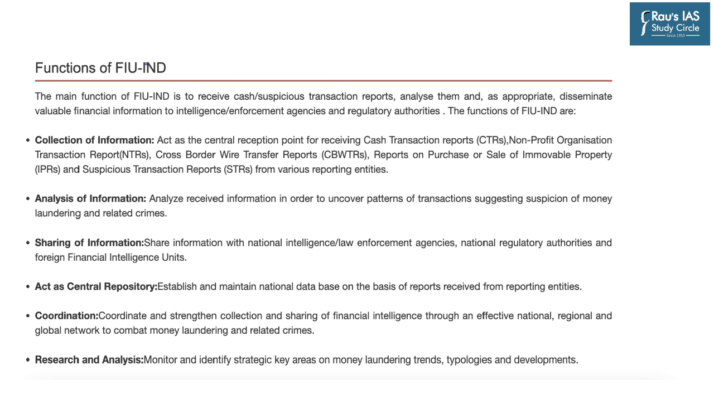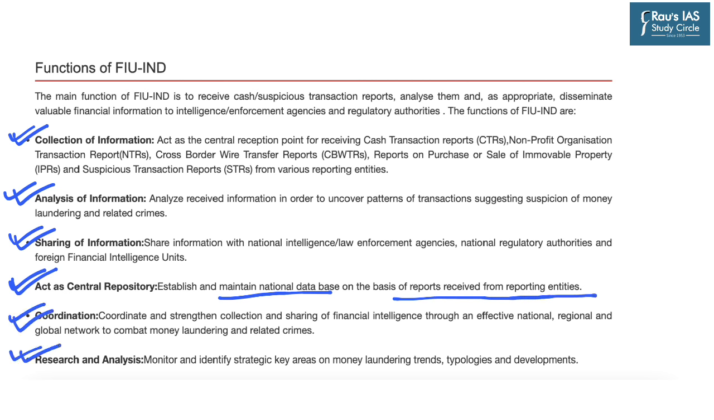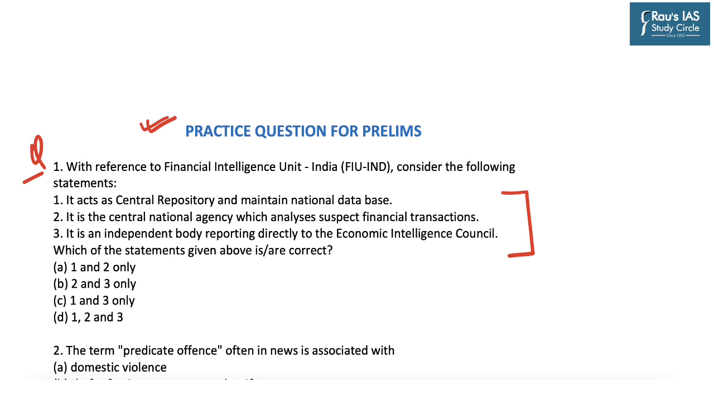And the various functions of Financial Intelligence Unit of India include collection of various information pertaining to these kinds of transactions, analysis of such information, sharing of such information with various agencies, acting as a central repository where it establishes and maintains a national database on the basis of reports received from reporting entities, coordination with various entities, and also carries on research and analysis regarding key areas on money laundering trends, typologies, and also developments in the field of money laundering.